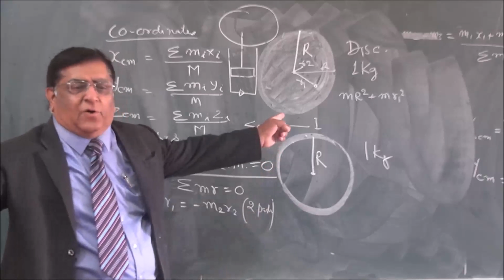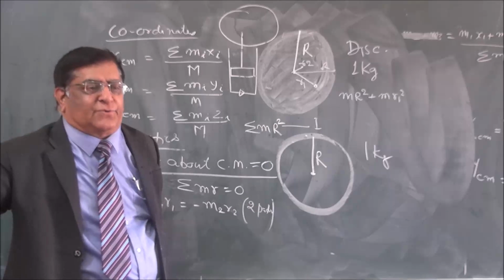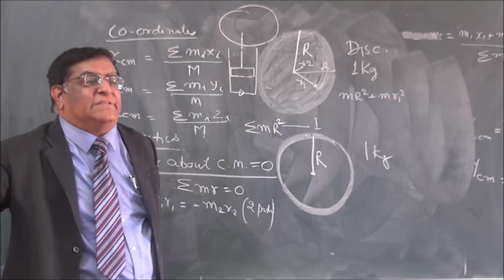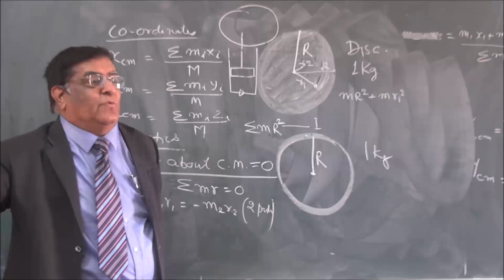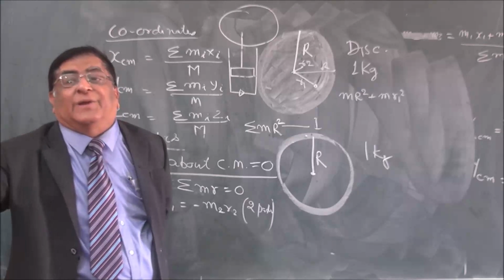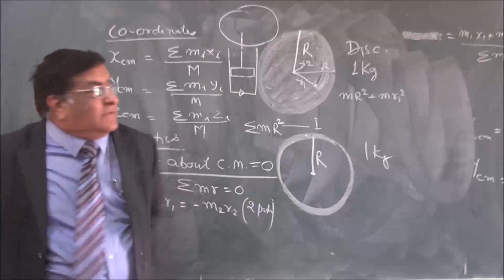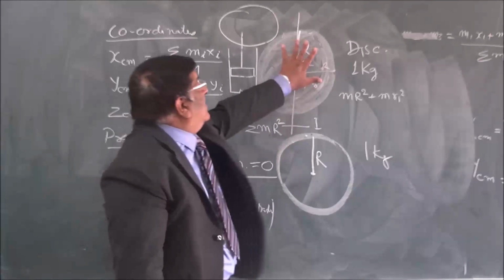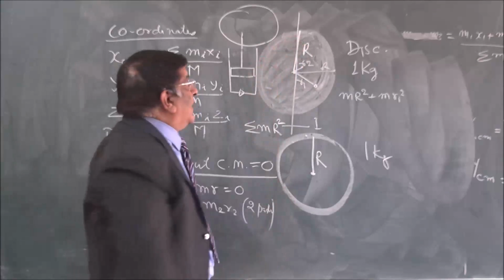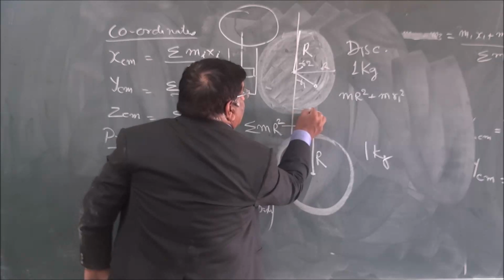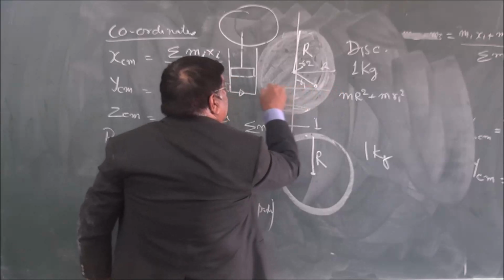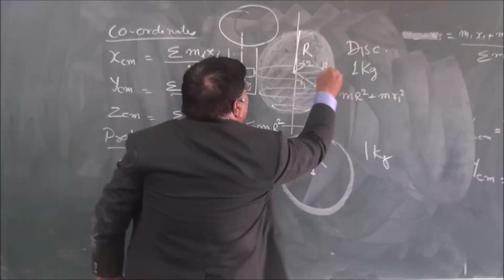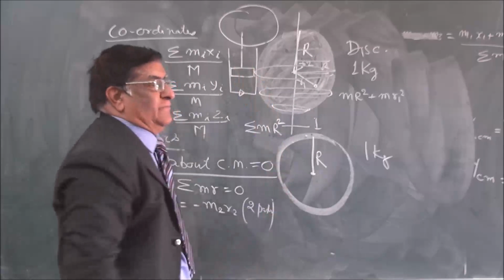Calculation, you have just seen how we calculated: M into r square. Now this m r square is for a single particle. But the problem is with the other bodies where the particles are at different radius. Like there is a disk. This is my axis of rotation. I change it and move the disk like this. Now what happens? This particle is making a rotation this way, this particle this way, this particle this way. Everyone has got a different radius. What should be the moment of inertia of this?